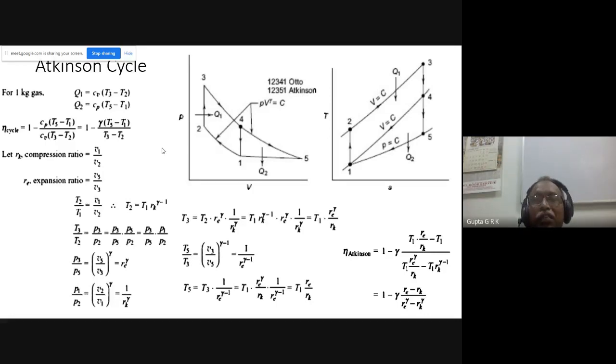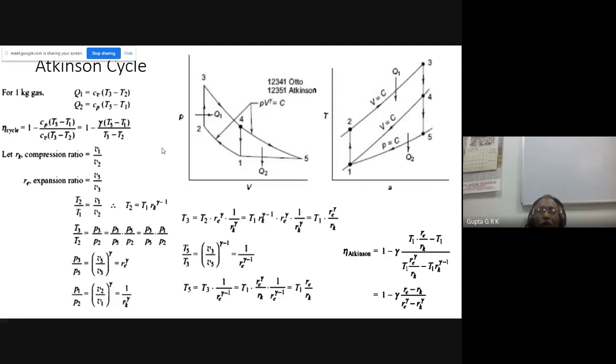So people have tried, after compression, to take the gas into a closed chamber, right? And burn it, then release it to the turbine, okay? So that I can have constant volume combustion. So this is the way we can achieve it.